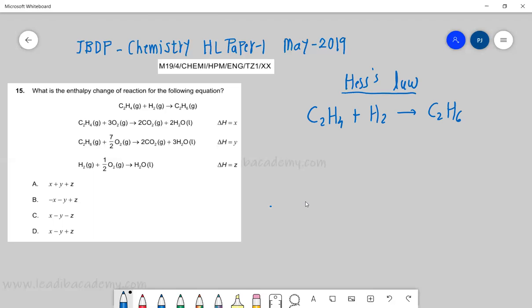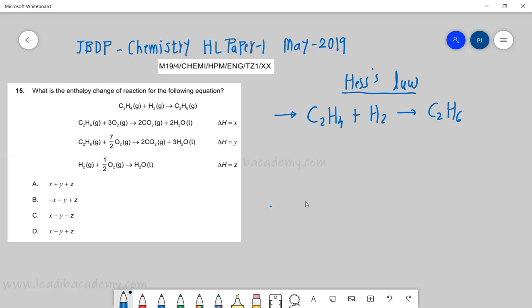Anyway, this is the target. So how do we calculate now? We have been given these three combustion reactions, identified because we are burning in the presence of oxygen. What is important is how we are using the combustion reactions' enthalpy to calculate the enthalpy of this given reaction.